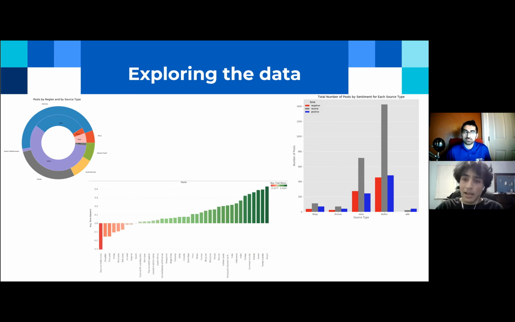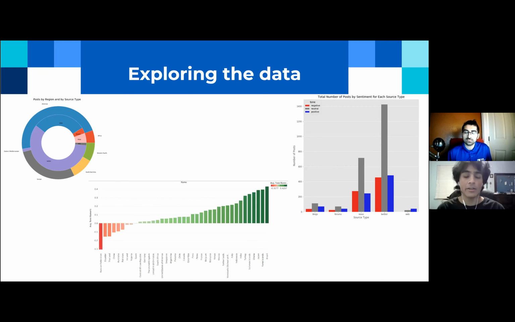Now, going on to the top right, you'll see a bar chart that shows the total number of posts by sentiment by source type. And this chart really surprised me because contrary to what many people believe, it seems that positive posts outnumber negative posts on nearly every medium, except for news. And I think that this might be because the news has to report on all sorts of tragedy, which adds to the total number of negative posts. And surprisingly, it seems that neutral posts tend to dominate everywhere except for in web articles.